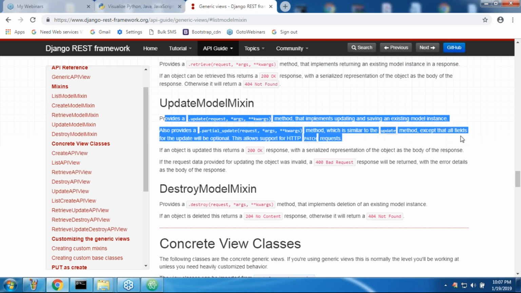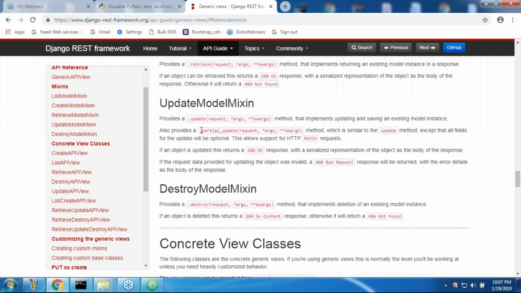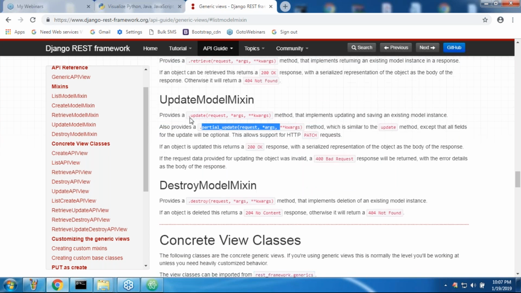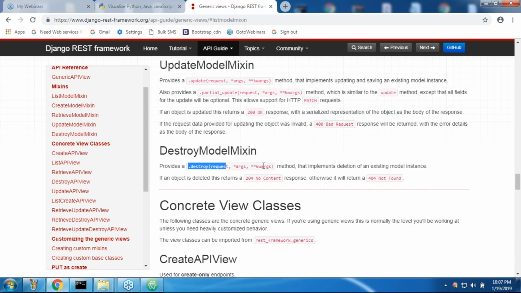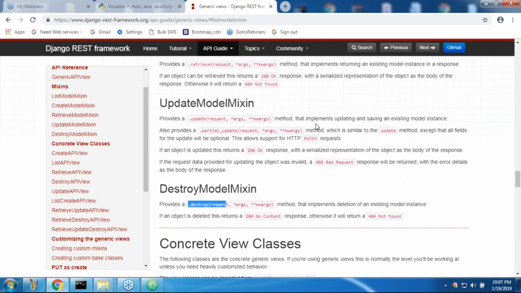Can you please observe this? It also provides which one? Partial update. So the update method is available, and partial update, but destroy model mixin contains only the destroy method. Like this, right? Yes, it's something like our CRUD operations only.